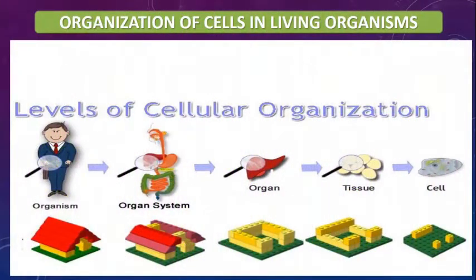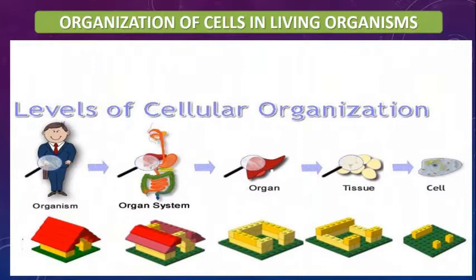Let's move with the organization of cells in the living organism. Students, we all know that every living organism is made up of small components which are called cells.